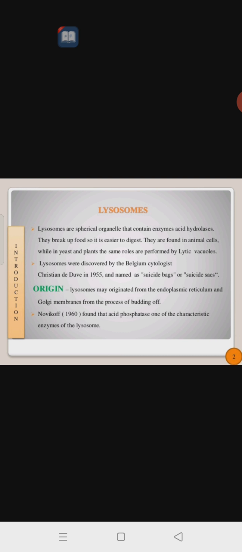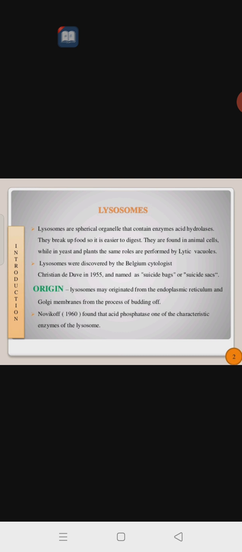The lysosome was first discovered by the scientist Christian de Duve. He first described the lysosome cell organelle, and he called lysosomes suicide bags, or suicide sacs. Because they contain hydrolytic enzymes, they even eat other cell organelles and break up food molecules. It eats worn out cells and cell organelles, which is why we call it the suicide sac.